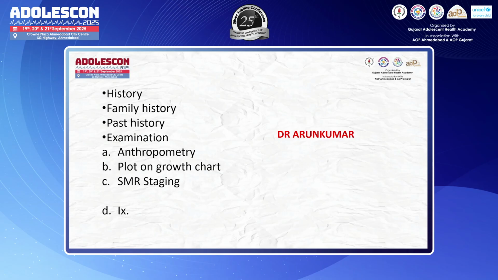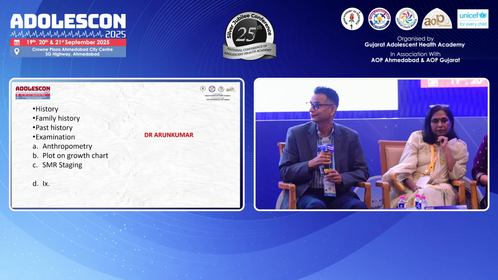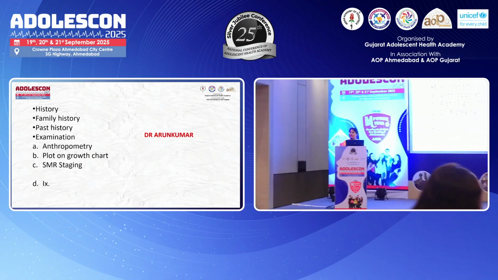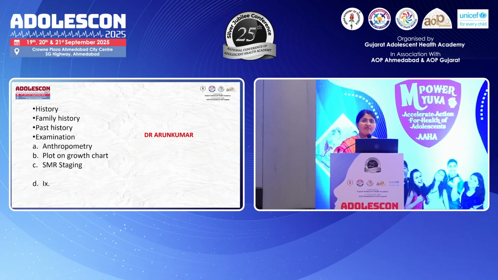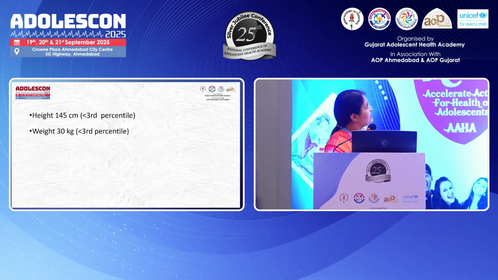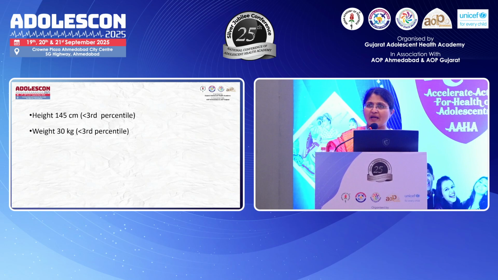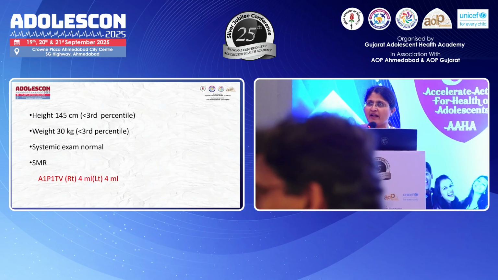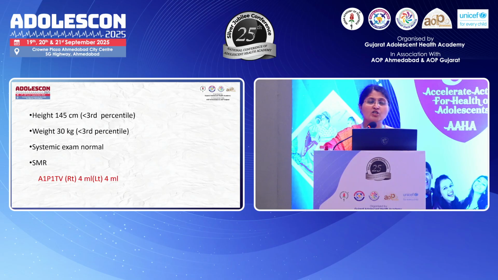Yes. So as sir said, we are going to take a thorough history. A family history would be very important, knowing at what age the parents started their pubertal development, and whether there was any delay in starting puberty. It is also very important for us to plot them on the growth charts. So the height is 145 centimeters, weight is 30 kg, systemic examination is normal, and on SMR staging, the child has no axillary hair, no pubic hair, and the testicular volume is 4 ml.